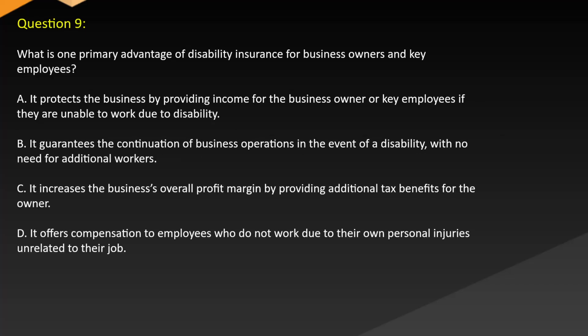Question 9. What is one primary advantage of disability insurance for business owners and key employees? A. It protects the business by providing income for the business owner or key employees if they are unable to work due to disability. B. It guarantees the continuation of business operations in the event of a disability with no need for additional workers. C. It increases the business's overall profit margin by providing additional tax benefits for the owner. D. It offers compensation to employees who do not work due to their own personal injuries unrelated to their job.